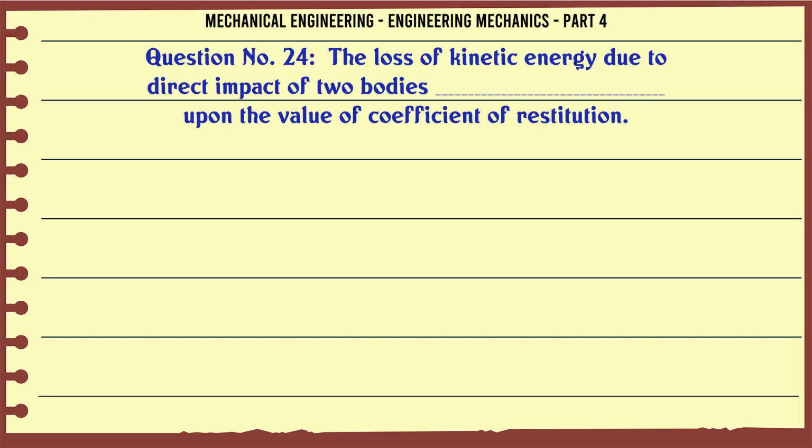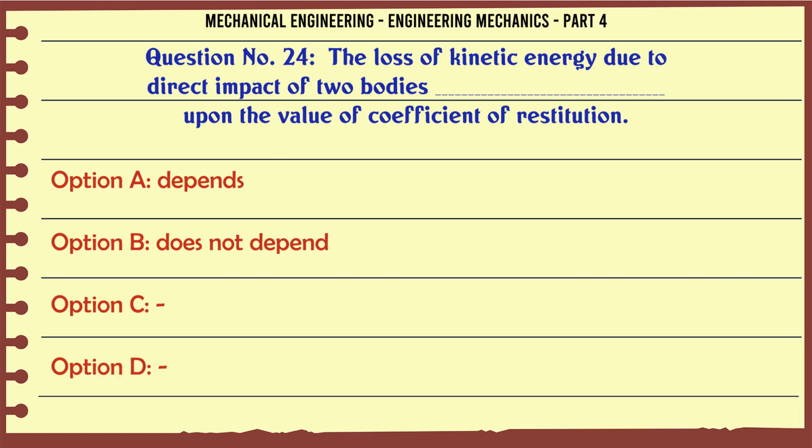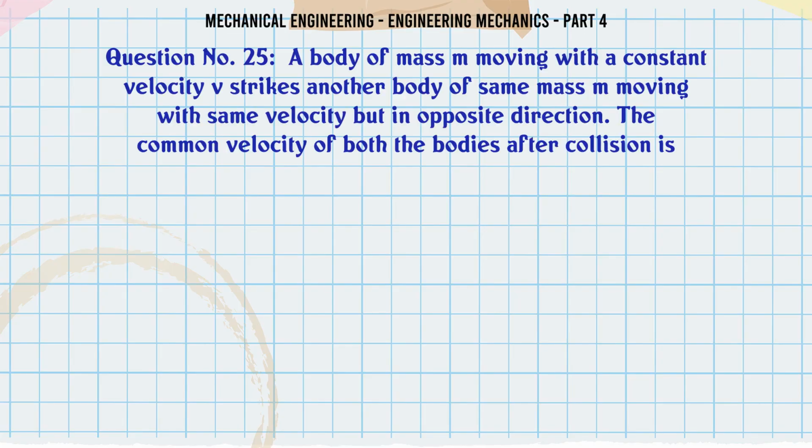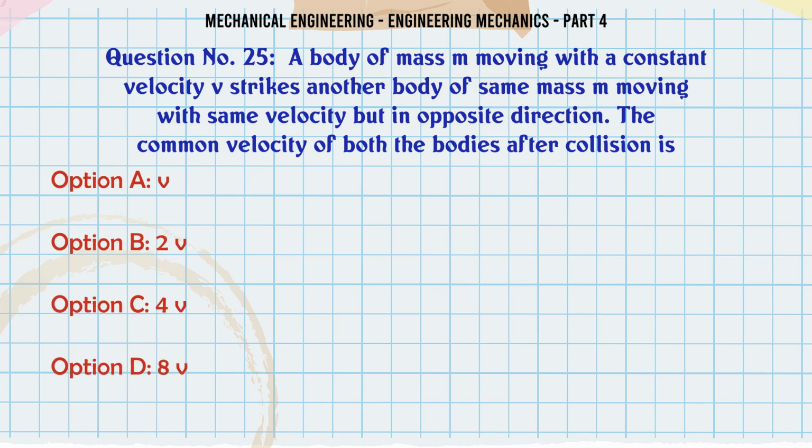The loss of kinetic energy due to direct impact of two bodies ___ upon the value of the coefficient of restitution. A. depends, B. does not depend. The correct answer is depends. A body of mass m moving with a constant velocity v strikes another body of the same mass m moving with the same velocity but in the opposite direction. The common velocity of both the bodies after collision is: A. v, B. 2v, C. 4v, D. 8v.